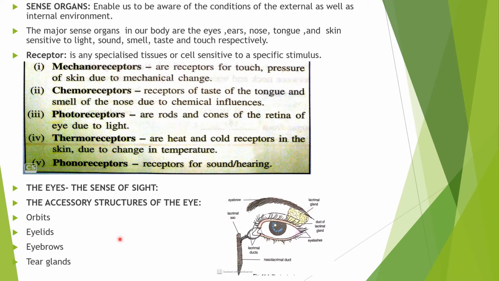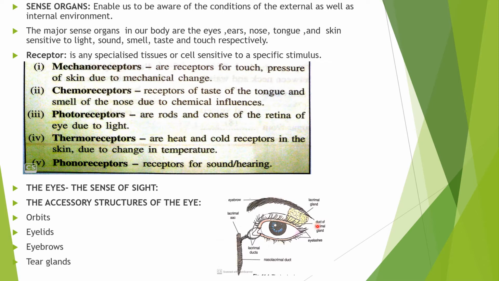Then tear glands. The last part is the tear glands. Here, these are the tear glands, located at the upper sideward portion of the orbit. This eye is fixed into the orbit, and here is the tear gland, which is located at the upper and sideward portion of the orbit.